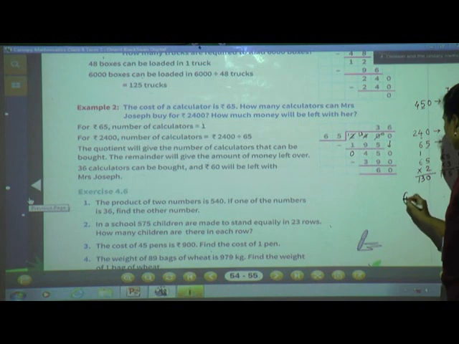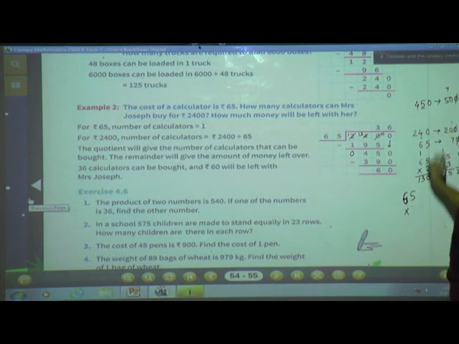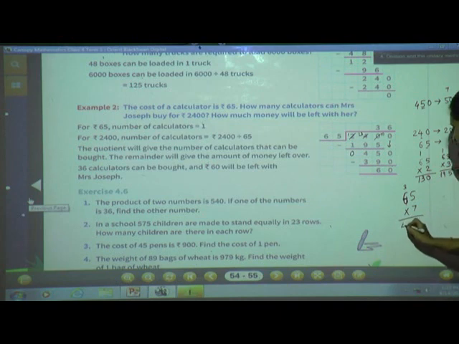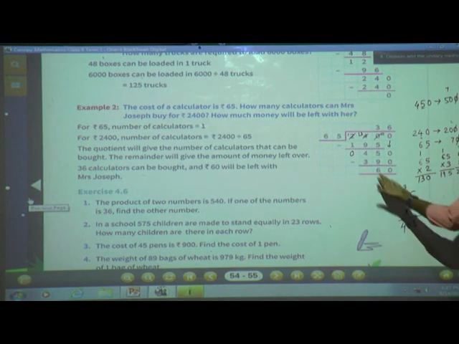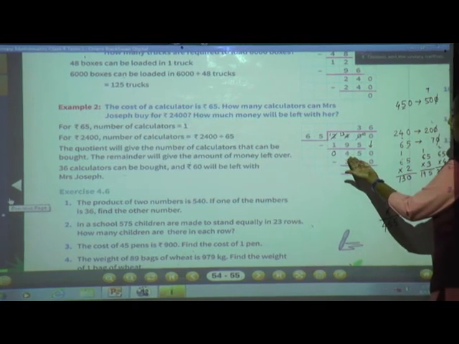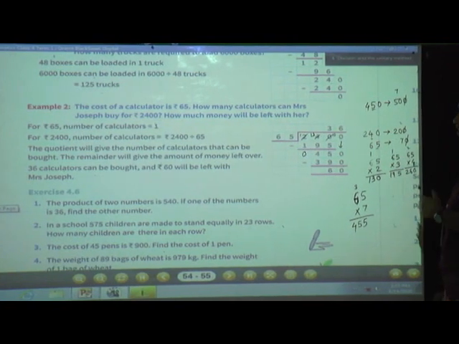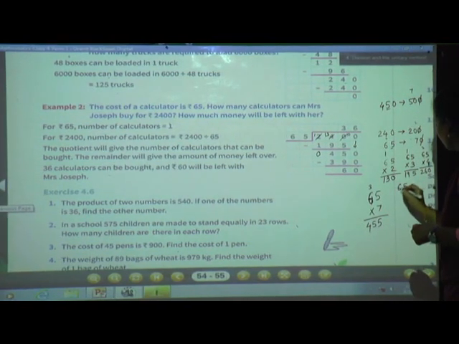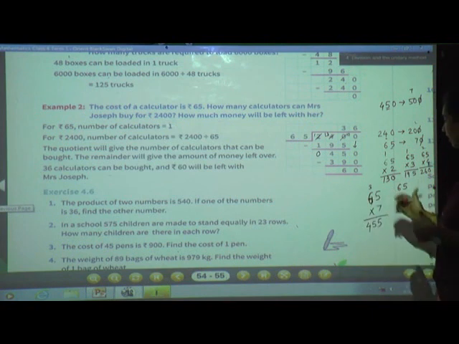What is the actual number? 65 multiplied by 7. So 7 fives are 35. So write 5 here, 3 carry. 7 sixes are 42. 42 plus 3, 45. Here we got 455. But we cannot subtract 455 from 450. So at that time what do we have to do? We have to go with less than that estimate quotient. 7 is there, now I'll go with 6. 6 fives are 20.